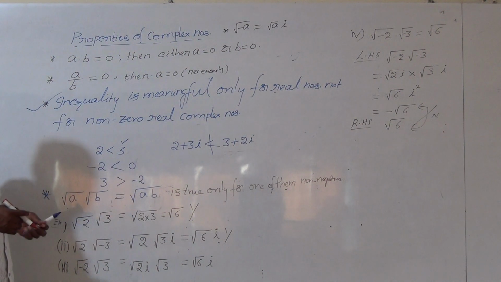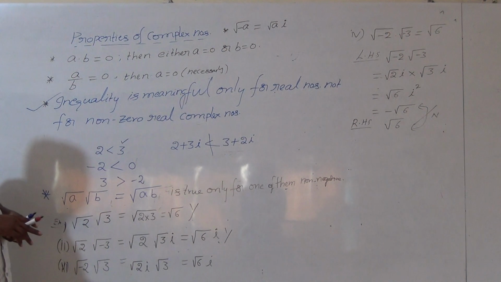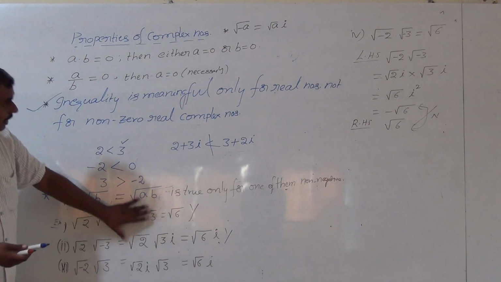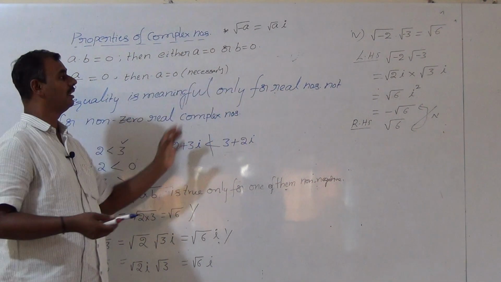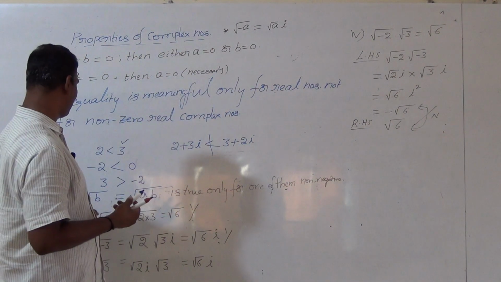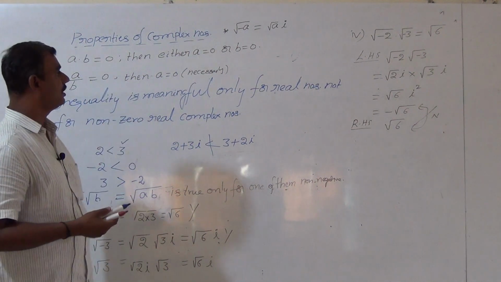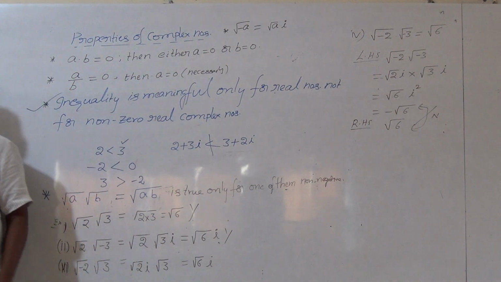So remember, square root of a into square root of b equals square root of ab is true only for the first three cases. In the fourth case it failed, hence it is not equal. Remember all of you, these are the properties of complex numbers.